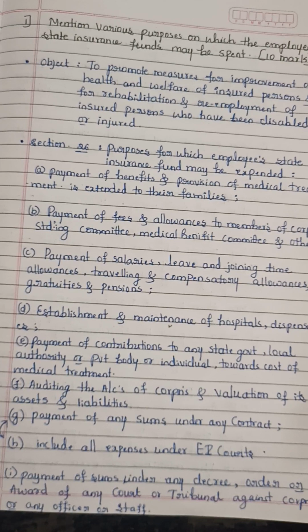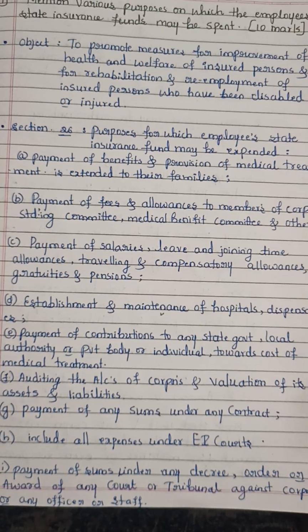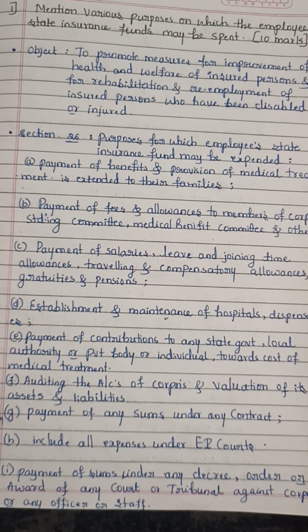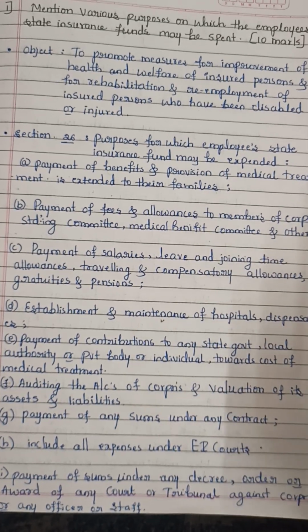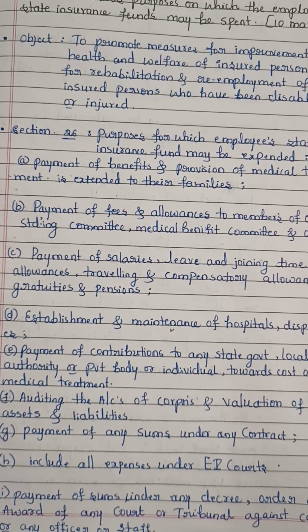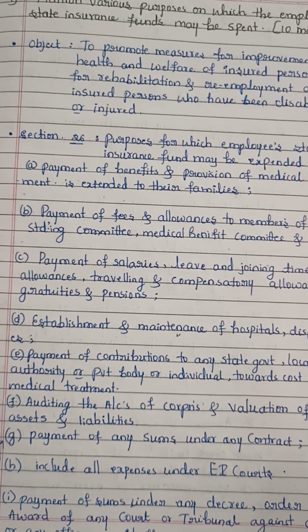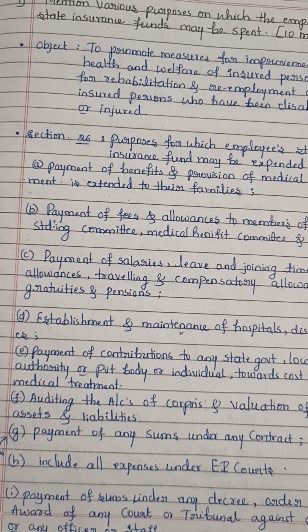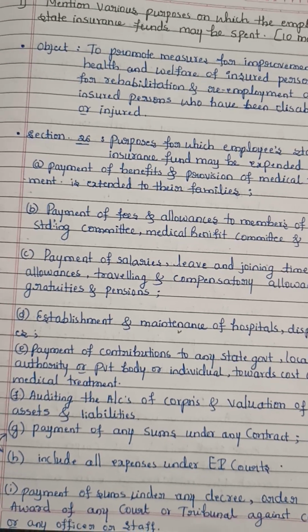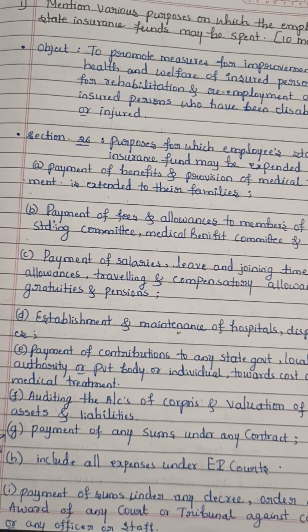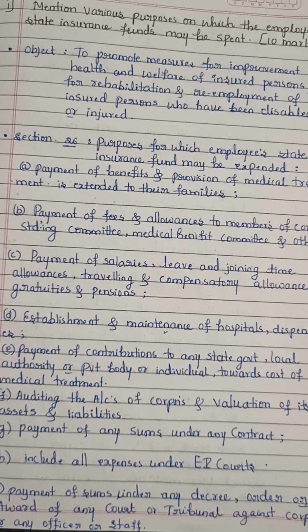The first one is payment of benefits and provision of medical treatment, which will be extended not only to employees, but also to his or her family. Whose family? Employees' family. And second, payment of fees and allowances to members of the corporation, as well as the standing committee, medical benefit council and other committees.